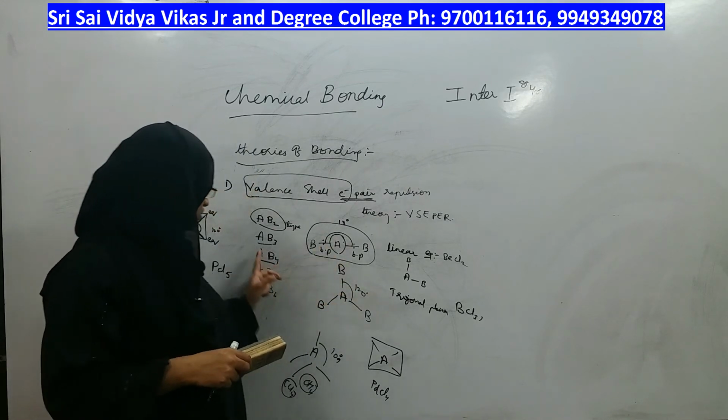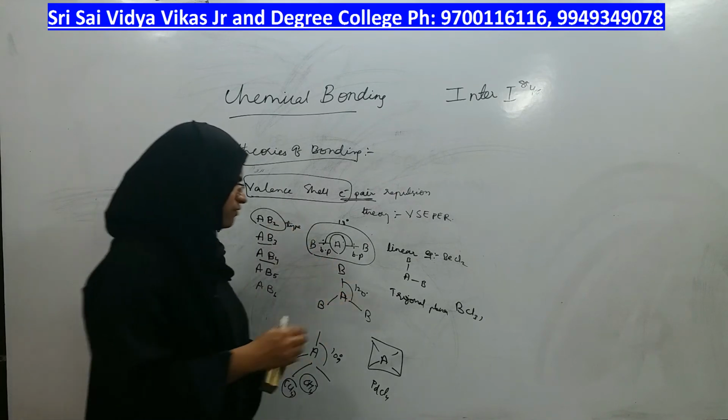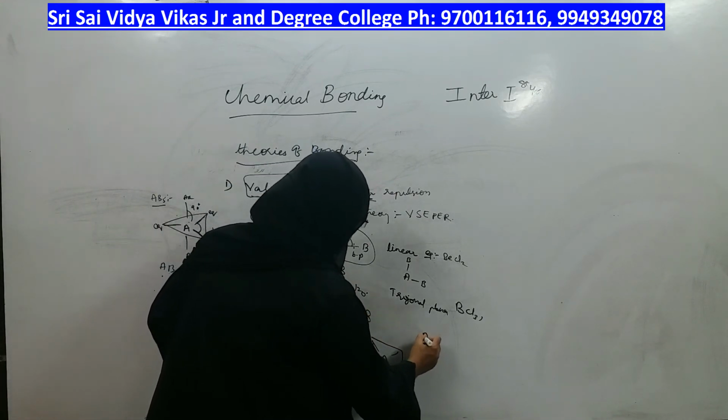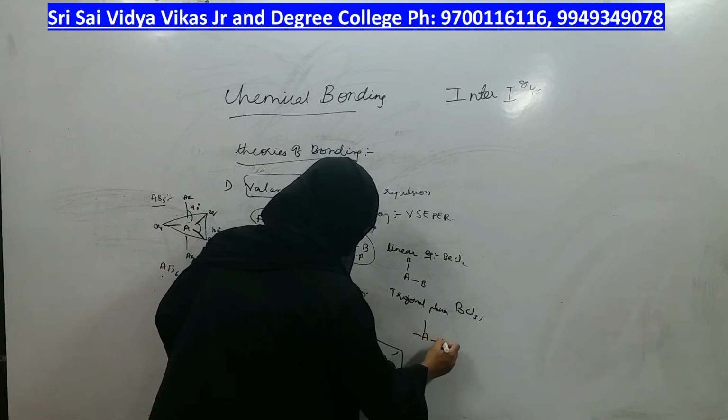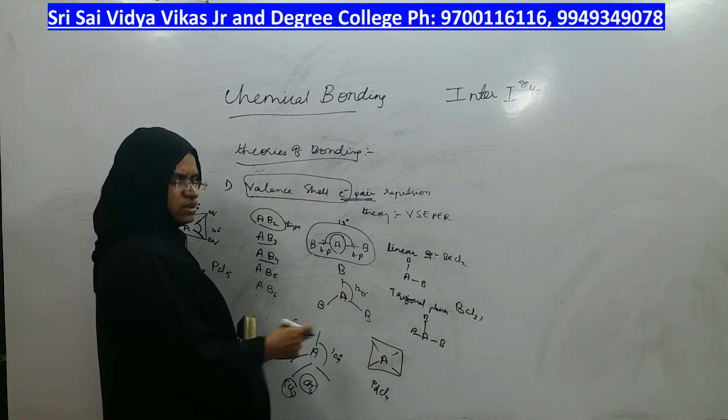Suppose the molecule is AB3 type. Why did I take this arrangement only?